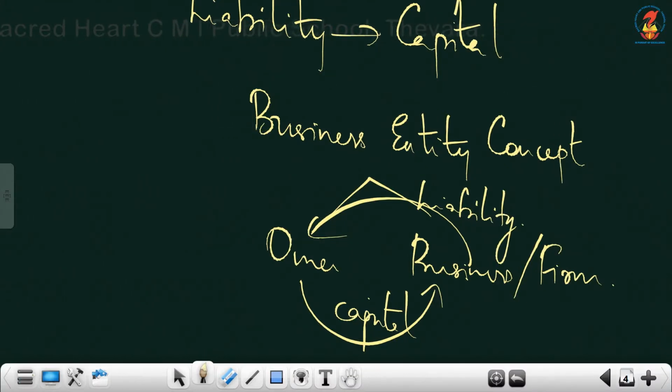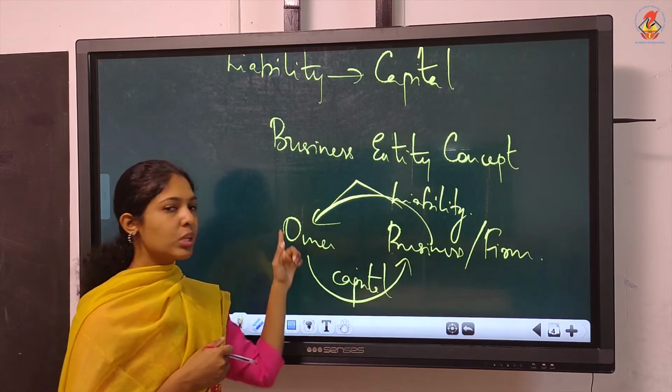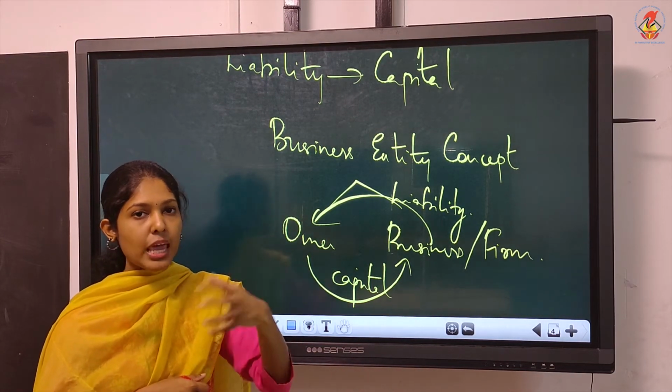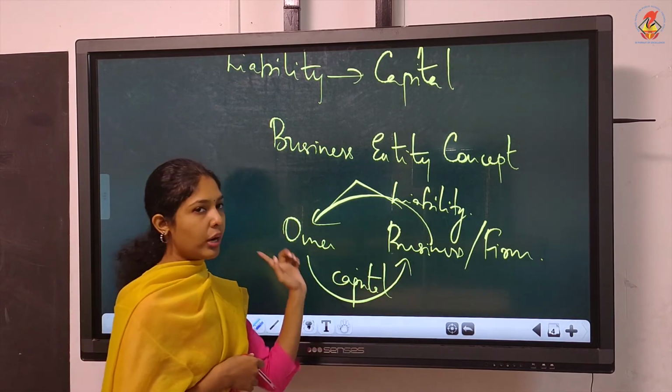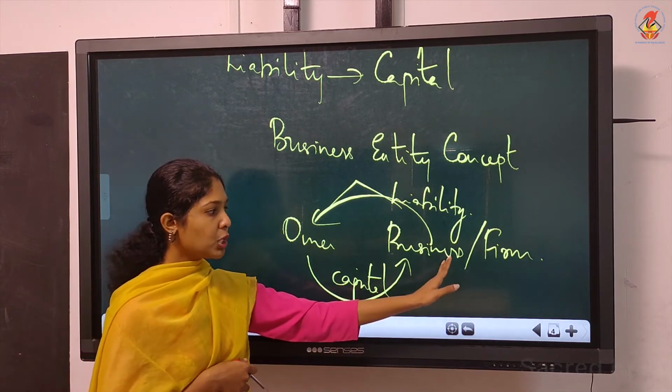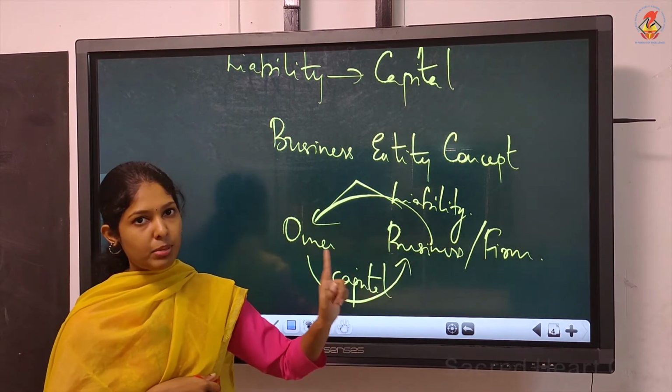Why? At the time of winding up of the business, at the time of closure of the business, it has to return this capital back to the owner. So it is payable amount. We have to pay this amount later to the owner. So from business point of view, you are the business always. From your point of view, this is a liability.